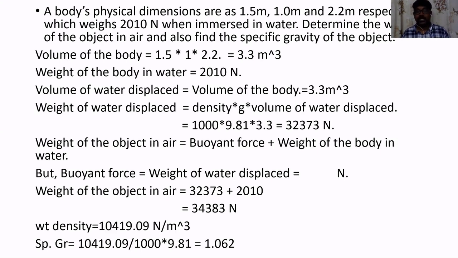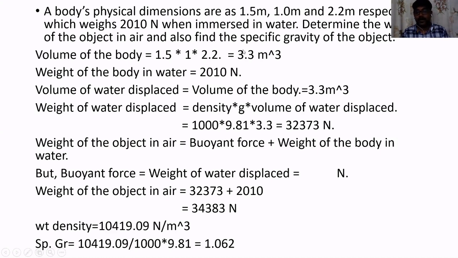So what is the volume of the object? We know the length, breadth, and height, so if we multiply all the dimensions, we get the volume. He has mentioned 1.5, 1, and 2.2. We don't know which is length, breadth, or height, but all three dimensions are given. If we multiply, we find that 3.3 meter cube is the volume of the object.